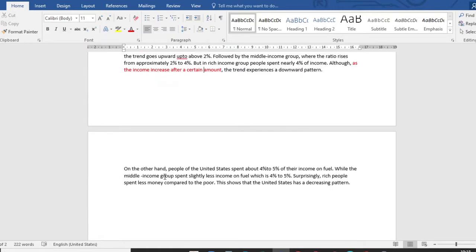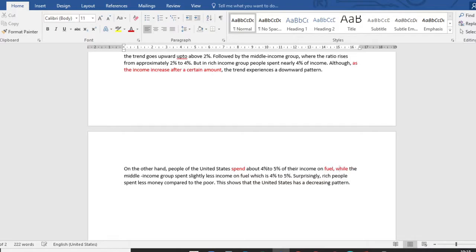You can write it here and you'll have to put a comma over here. On the other hand, people of United States spend about 4 to 5%. Spend, nice, spend. Here you have to write spend. About 4 to 5% of their income on the fuel. While, no, when you are using while, you have to give here a comma.